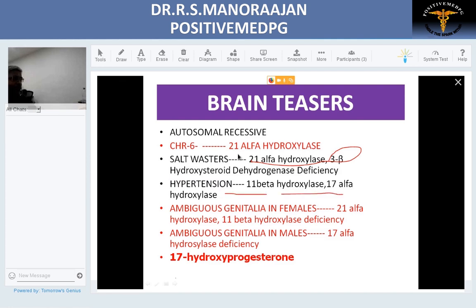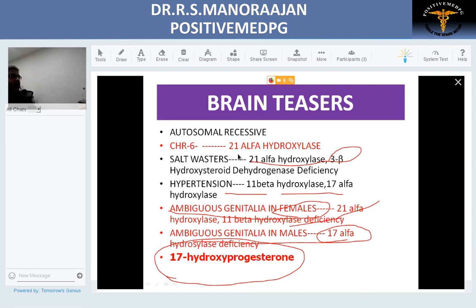The commonest product which is asked in the exam for diagnosis is your 17 OHP. This slide completely fills your entrance exam oriented discussion for your CAH. Ambiguous genitalia in females is 21 alpha hydroxylase and 11 beta. Ambiguous genitalia in males occurs in only one enzyme, that is your 17 alpha, plus 3 beta hydroxy also.